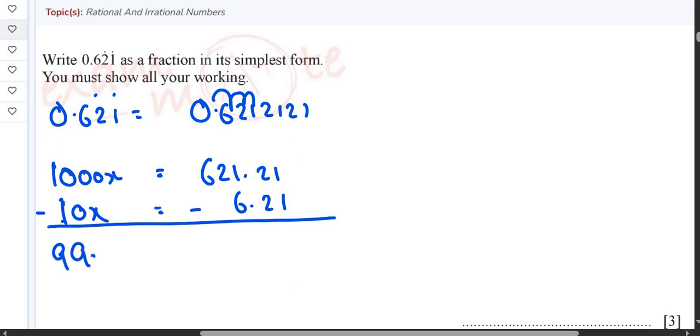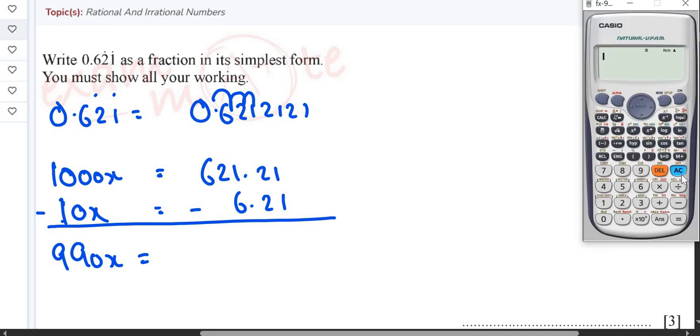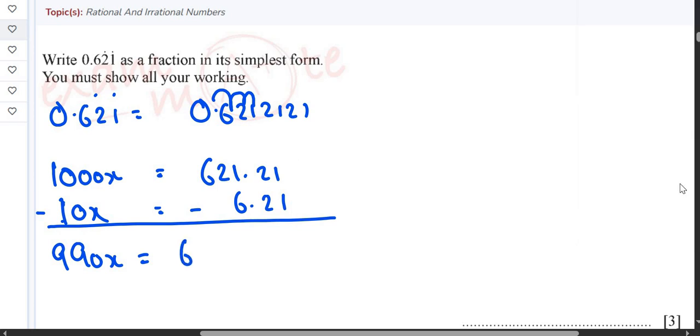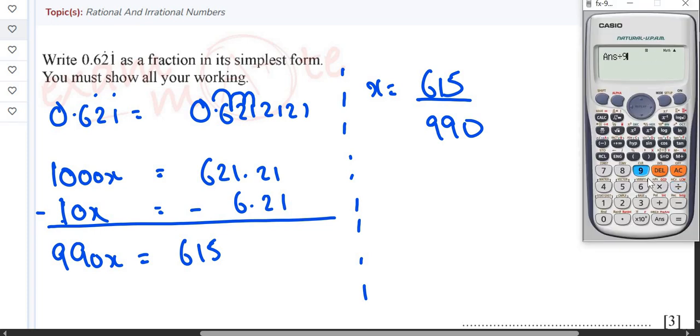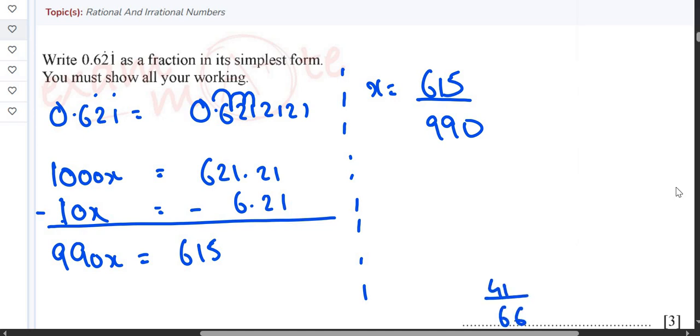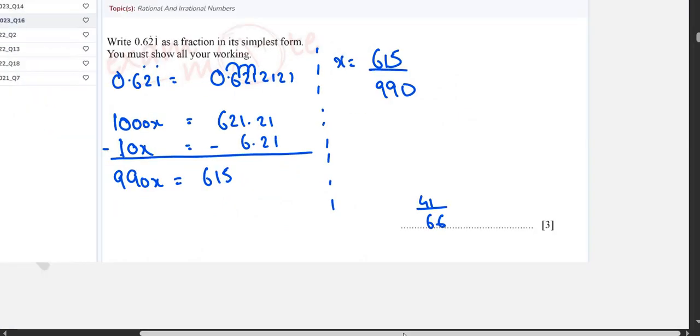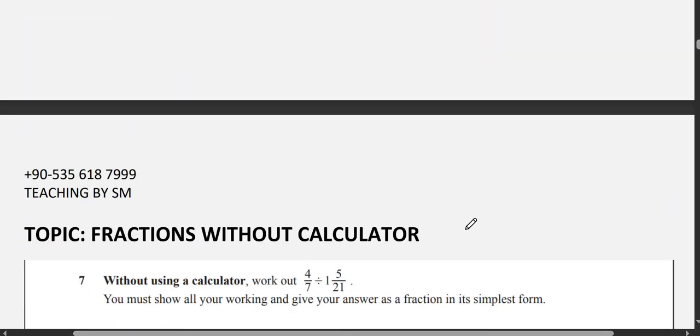Again, 990x is equal to, these questions are for 3 marks, 3 free marks. Honestly, you should definitely be able to solve such questions. So this becomes 615. So x is equal to 615 divided by 990. So divided by 990, it's 41 upon 66. So 41 upon 66 is your answer. Okay guys, so we are done with the second topic as well.